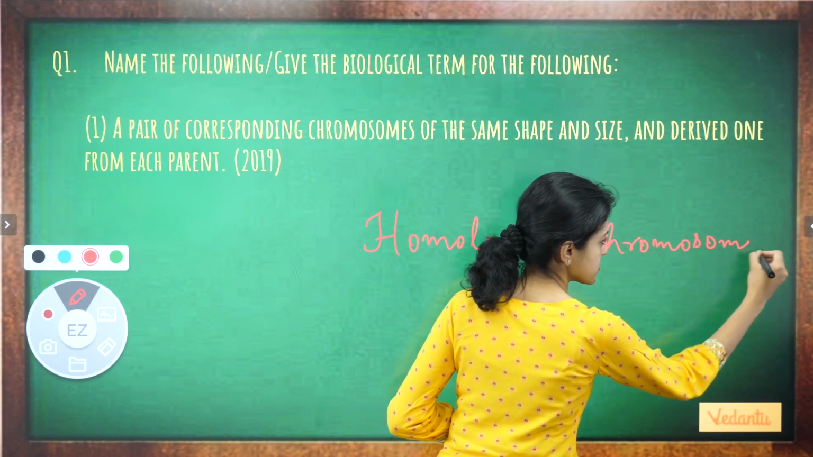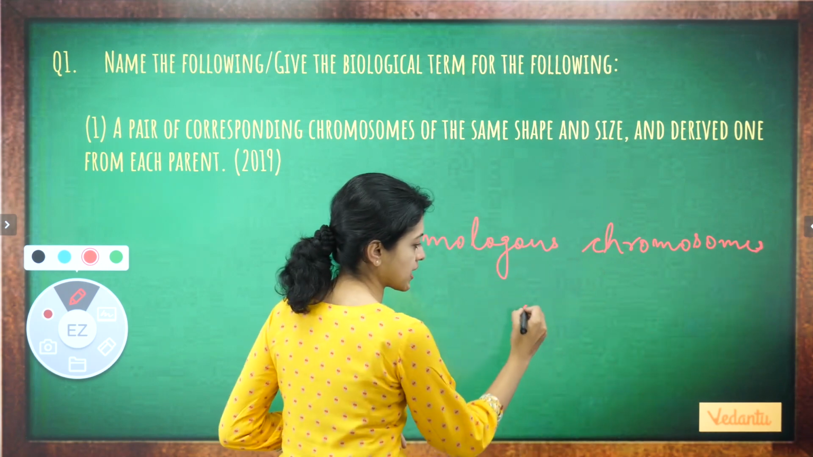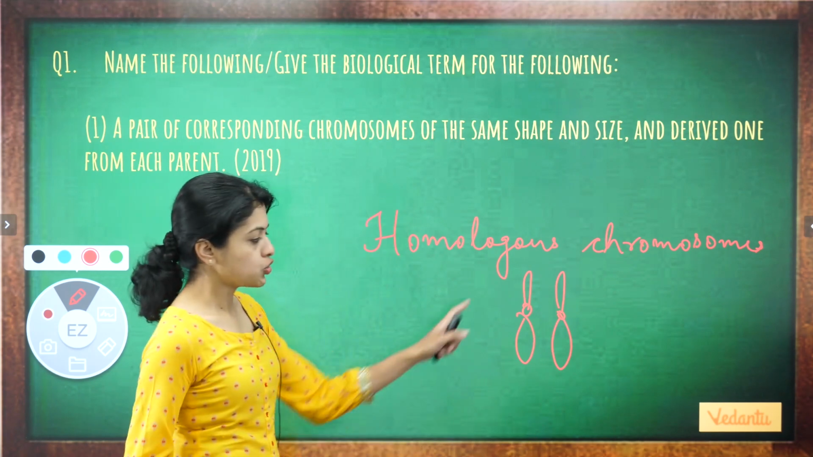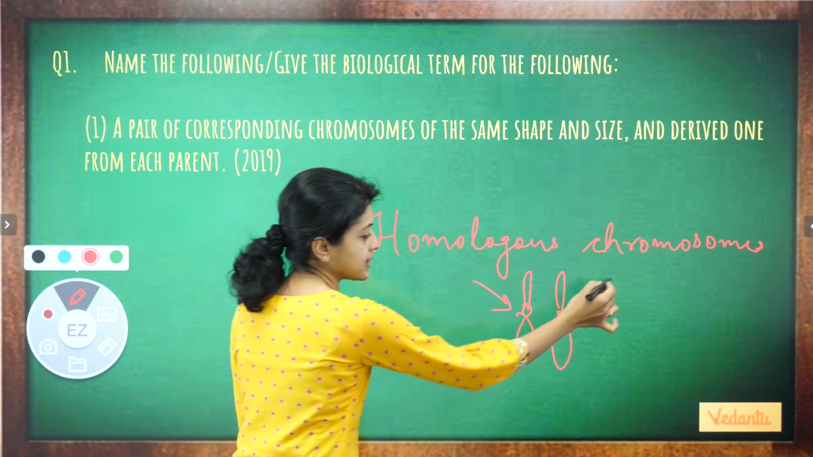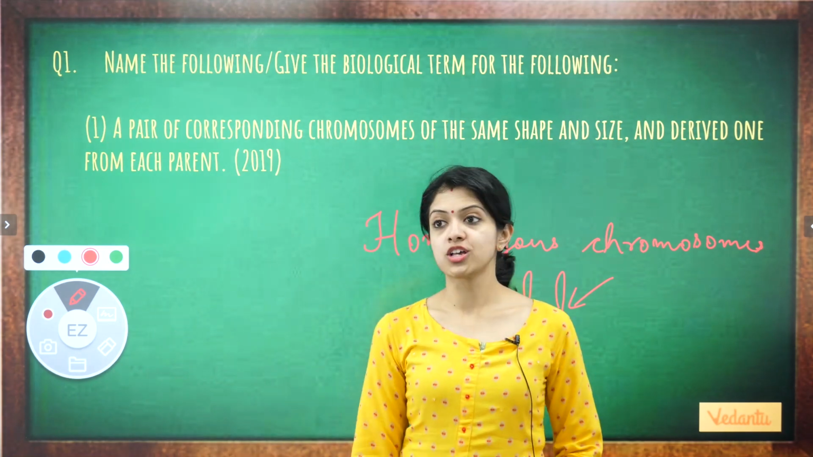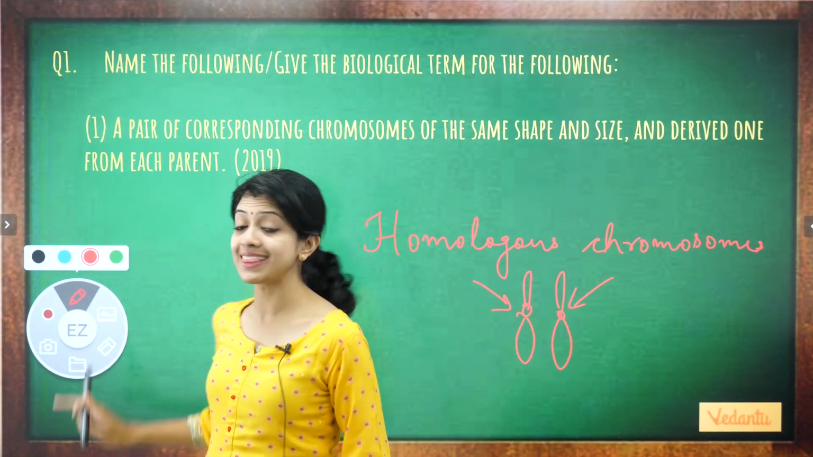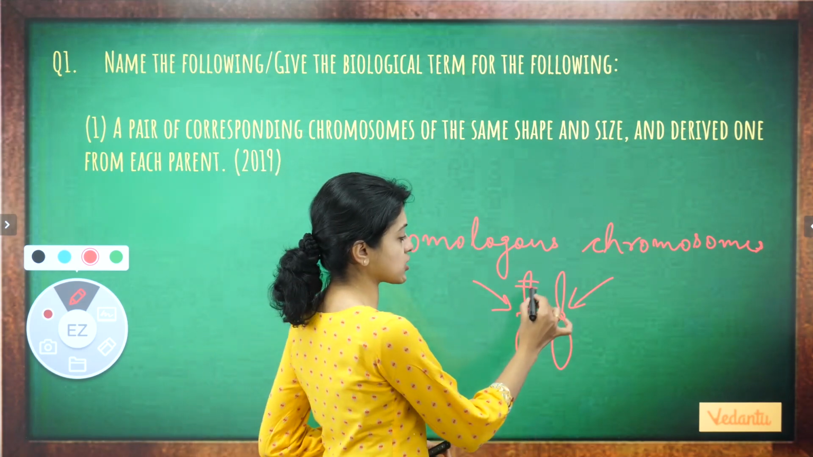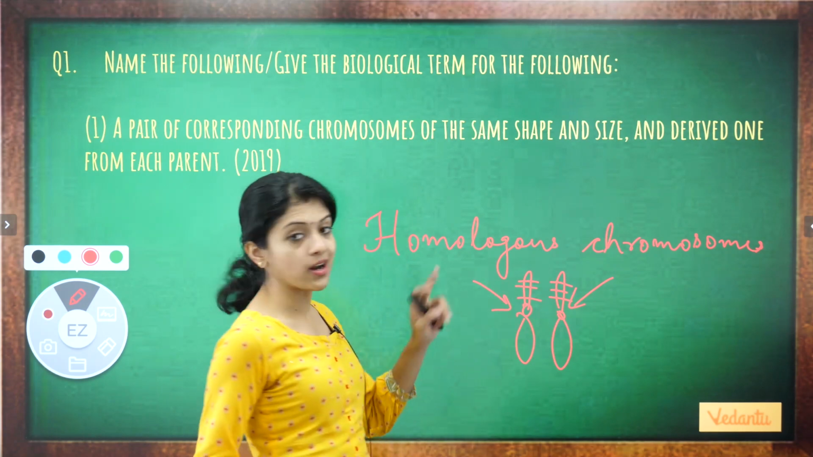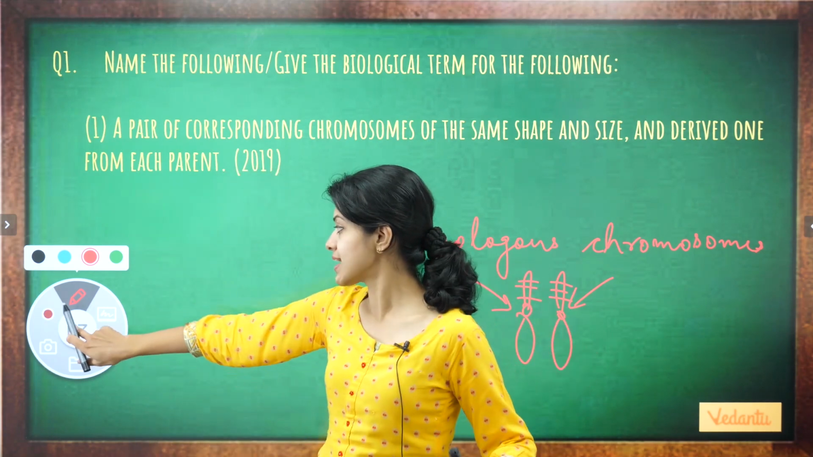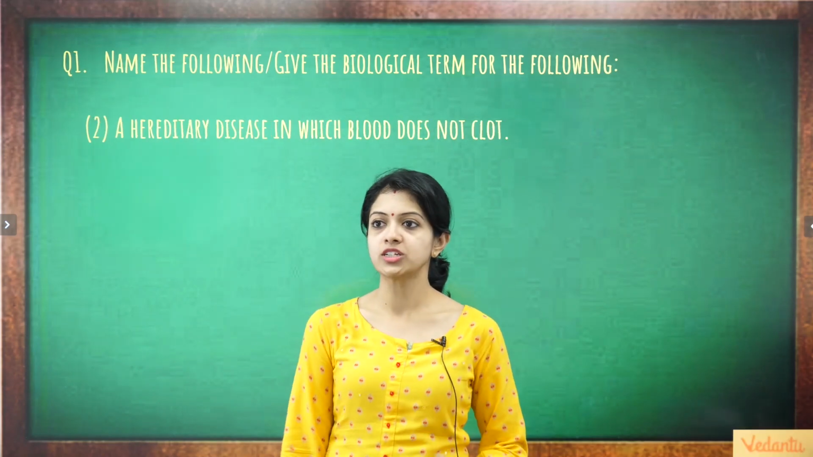Homologous chromosomes are always found in pairs. You get one member from your mom and the other member from your dad. They carry the genes for the same traits, and the versions of genes that you find on them are called alleles. I hope all those things are clear in your mind. Let's go ahead and look at the next question.